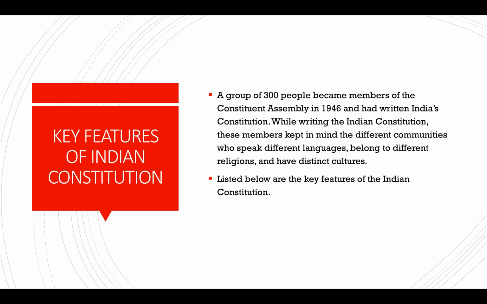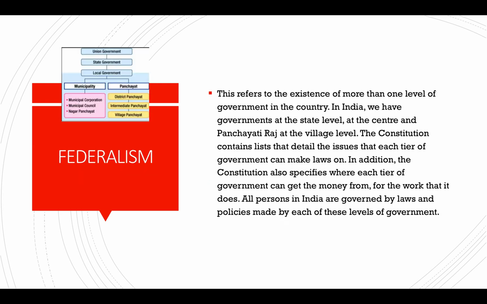The constitution was formulated by 300 people. They were the members of the Constituent Assembly in 1946. Okay, and the members kept in mind the different communities who speak different languages, and they also kept in mind the different religions that have distinct, different cultures. These are the key features of the constitution.